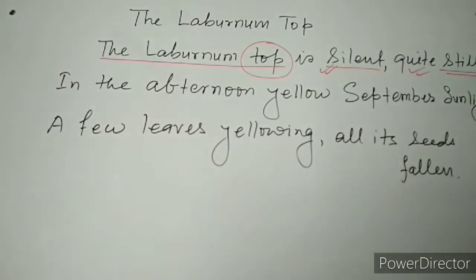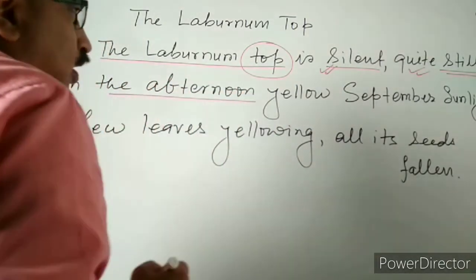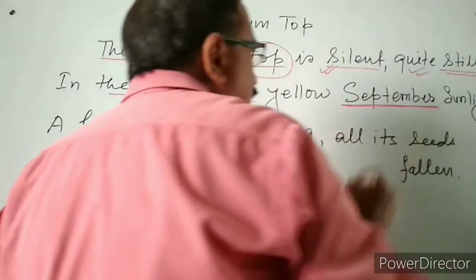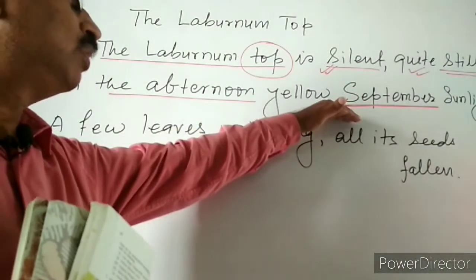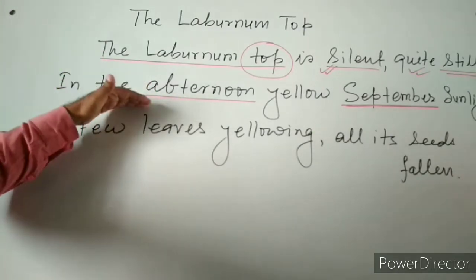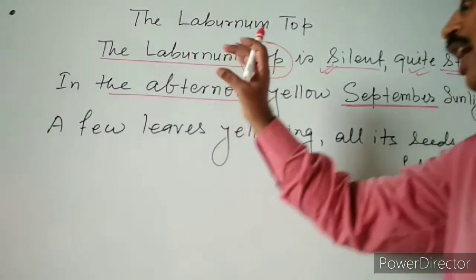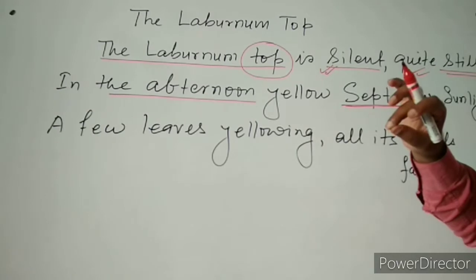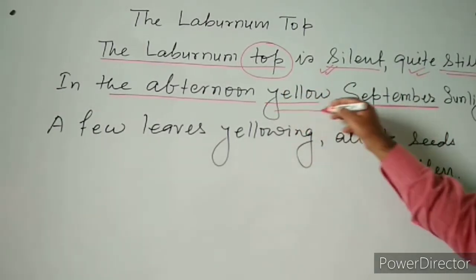And what was the time? It had been termed the afternoon. The second important thing is September. So it is the month of September, and the second important thing, it is afternoon time. As we know, in the afternoon the sunlight turns a little yellowish, and so it has been termed the yellow color.